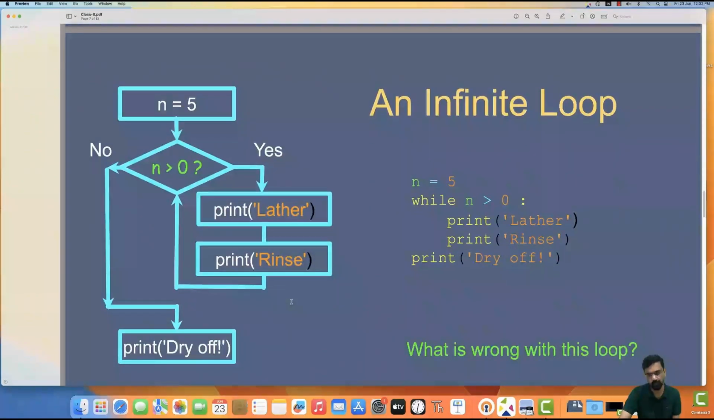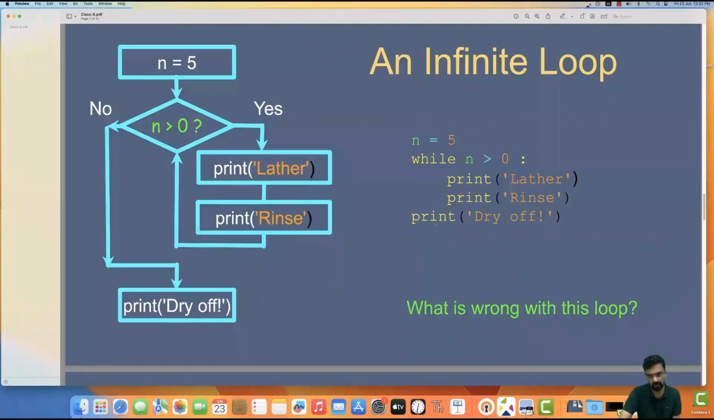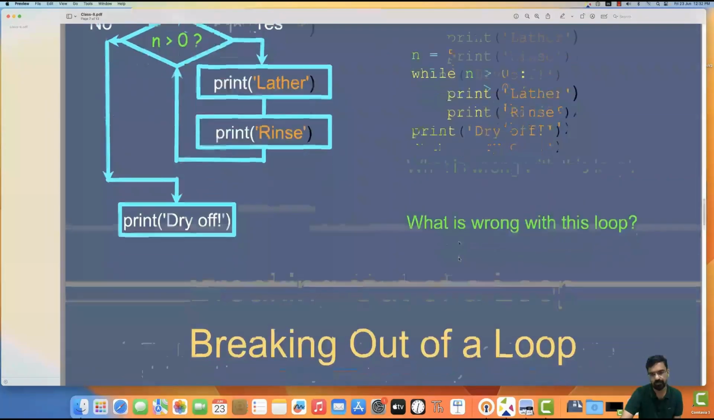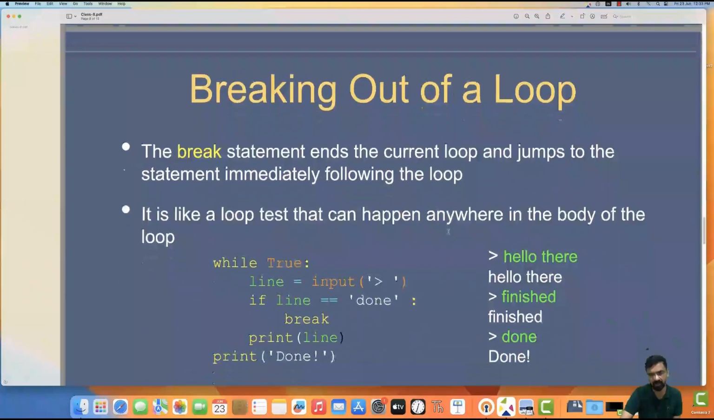And infinite loop: if you never stop the loop, it will become an infinite loop. n is always 5, so you are not changing n inside the loop, which means it will always repeat the same. It will not go to the next statement because there is no statement telling that n is changed. That is wrong in the loop. You are not changing n.